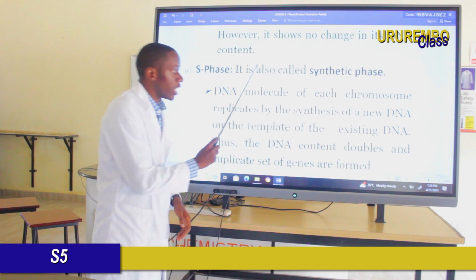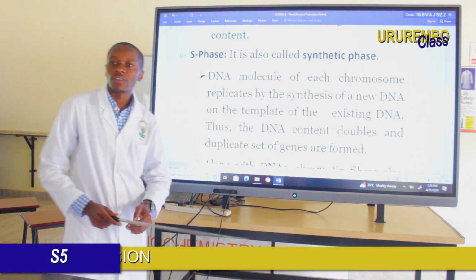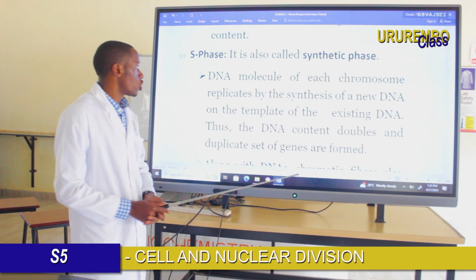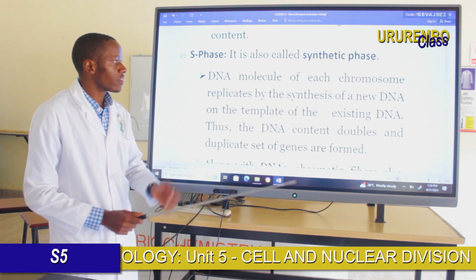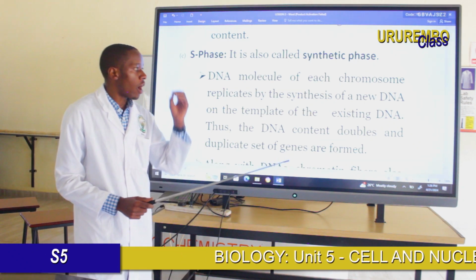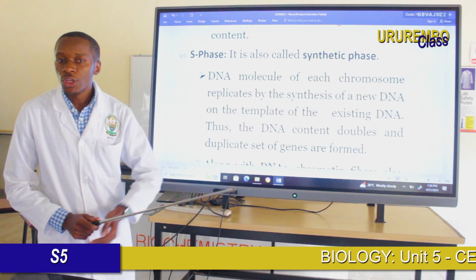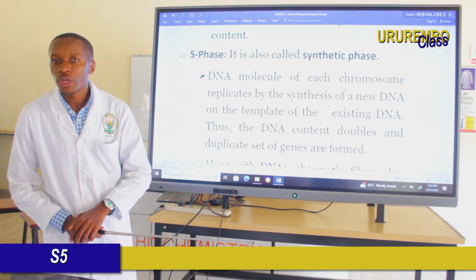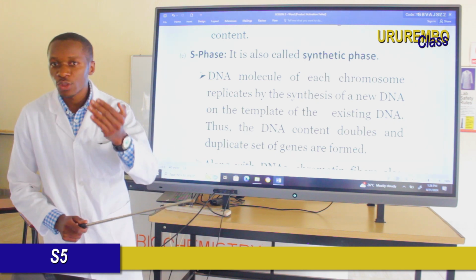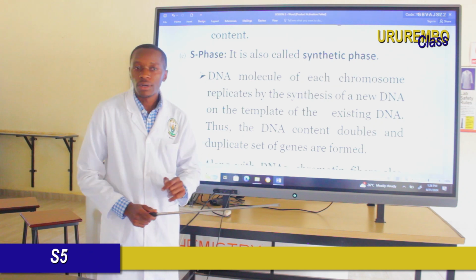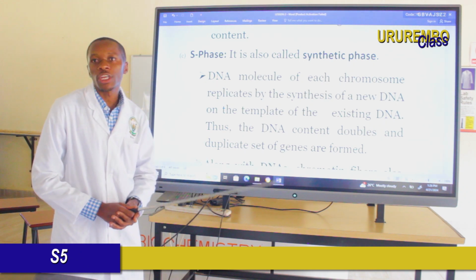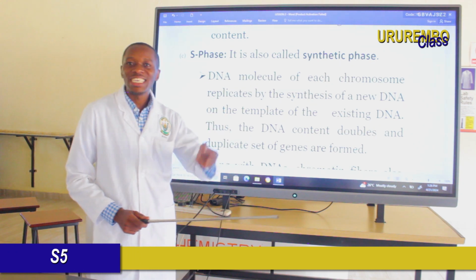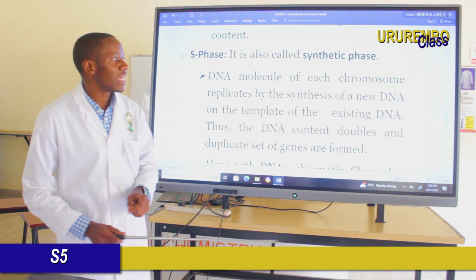There are different characteristics shown in this synthesis phase. First, the DNA molecule of each chromosome replicates by the synthesis of new DNA on the template of the existing DNA. Dear students, do you remember what DNA replication is? When you say replication, what do you understand? Dear students of URUREMBO class, do you remember? We have seen this DNA replication, so let me remind you. DNA replication is when the DNA produces a copy similar to its own. This is called DNA replication.